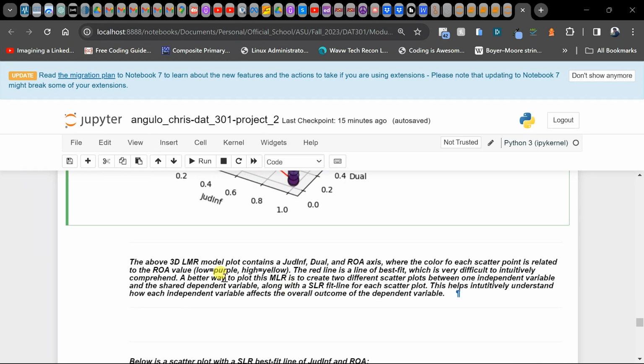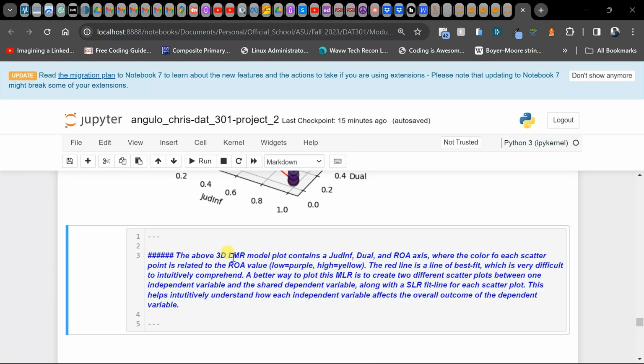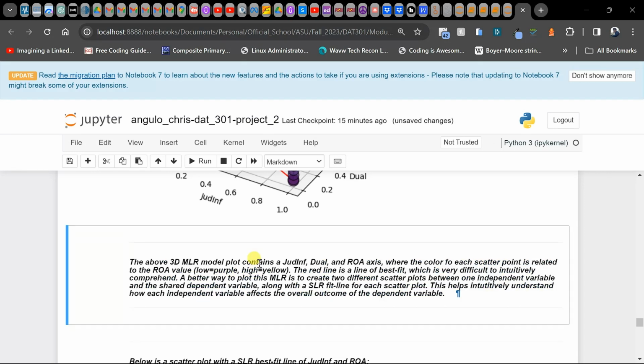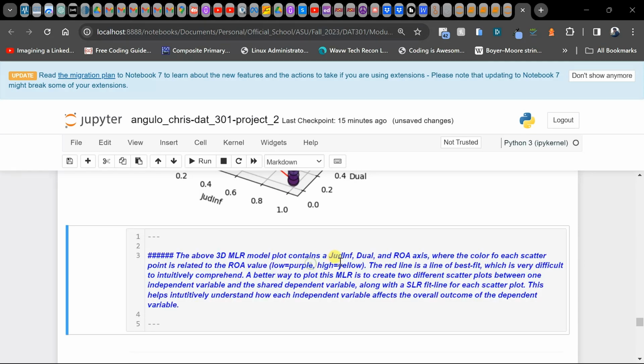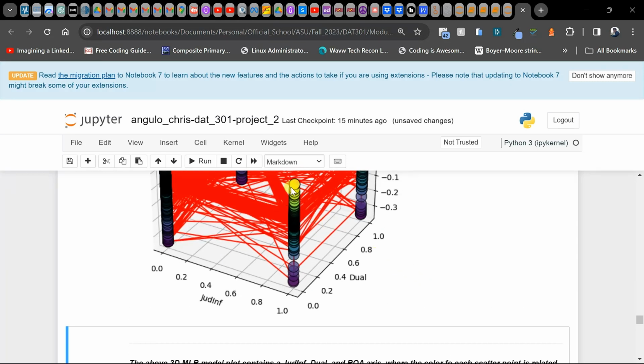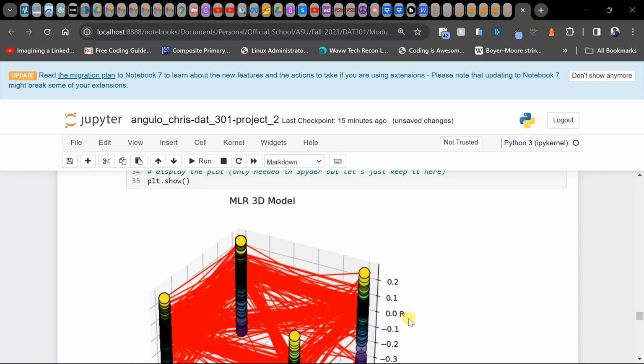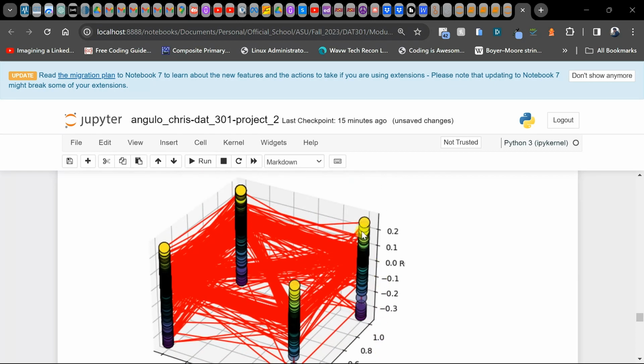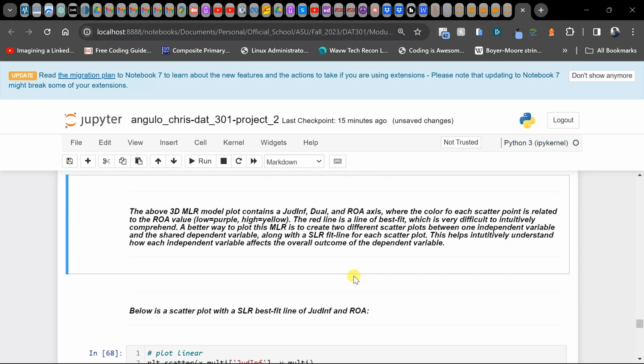So the above 3D multiple linear regression model plot contains judicial, dual, and ROA axes, as we mentioned, and the color is linked to the profitability, the ROA. So the higher it goes, the brighter it is. It starts from dark purple to bright yellow.